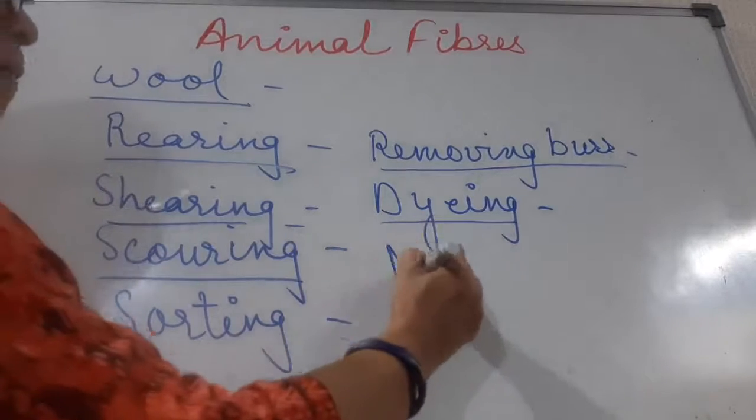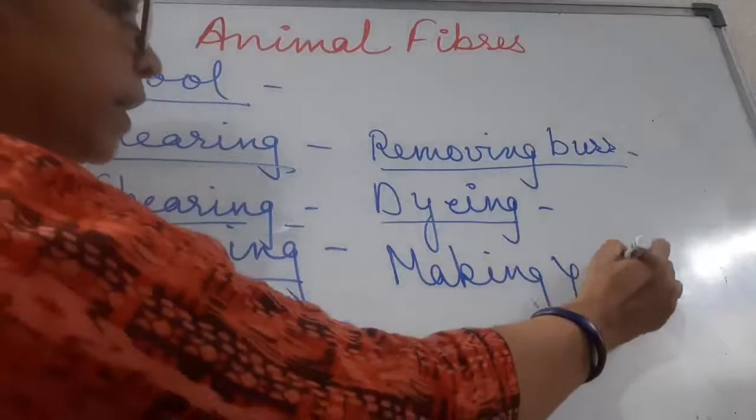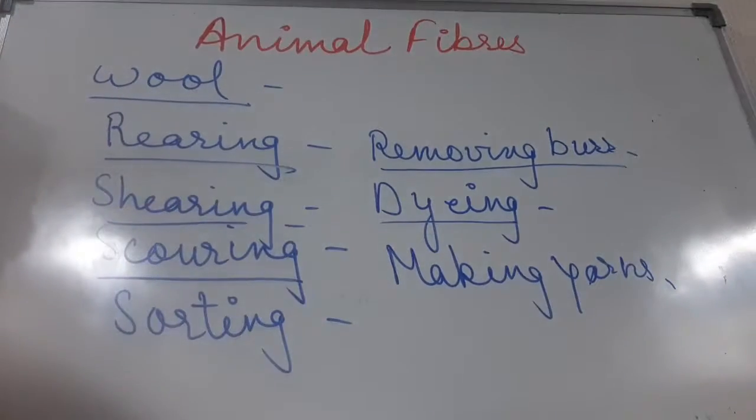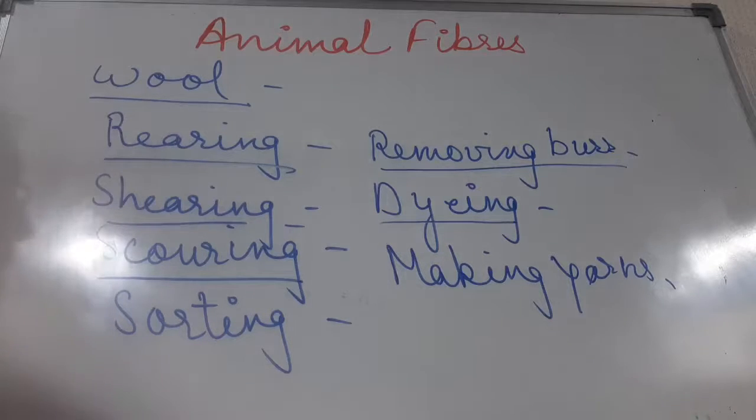After dyeing, yarns are made. What is that? The wool is straightened, combed and then spun into yarn. By the method of spinning, fibers are converted into yarn, and then these yarns are used either by knitting or by weaving. We get different types of sweaters. We can knit to get sweaters, or we can weave to get woolen clothes. Okay, so children, these are the different steps by which we get wool.